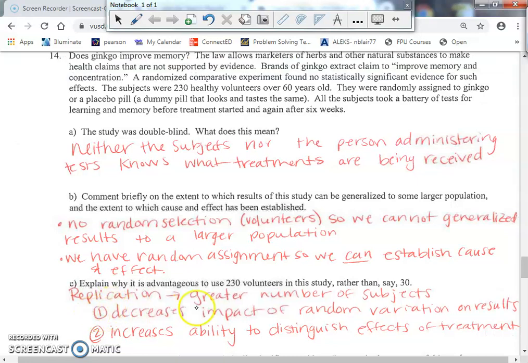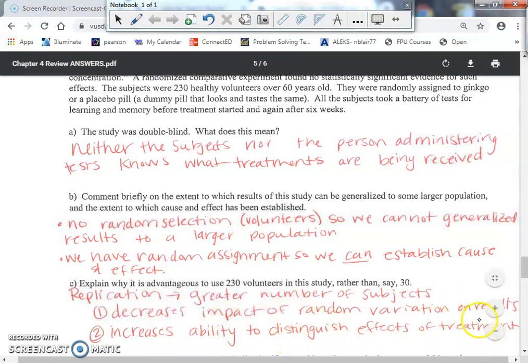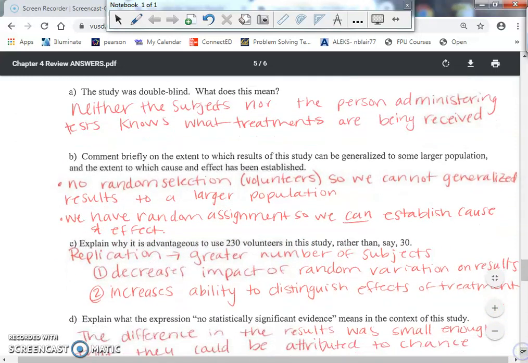It's giving everybody an equal chance of going into the 2 groups. And then it increases the ability to distinguish the effects of the treatment. So if I know that I'm not putting all the healthiest people in one group and the sicker people in the other because I use random assignment, it's giving us a better possibility of saying that it's the treatment that's due to the change, not because of who got put into it.